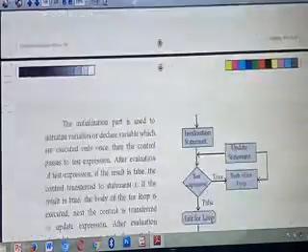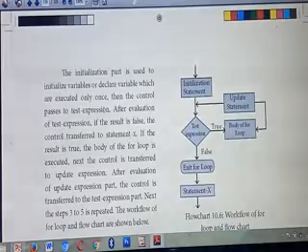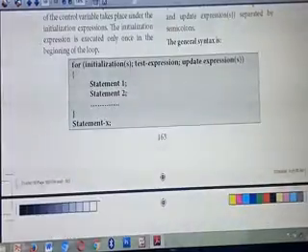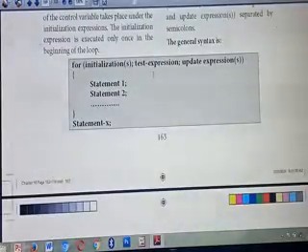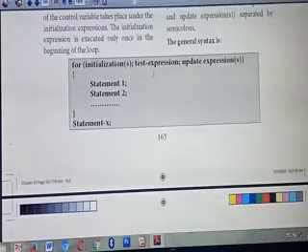That is important. Then what's the next part? The test expression. The name itself says test expression, so you are checking the condition here. What's the result of the condition? Either it becomes true or sometimes it becomes false.